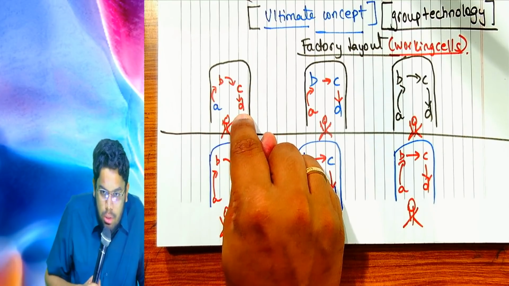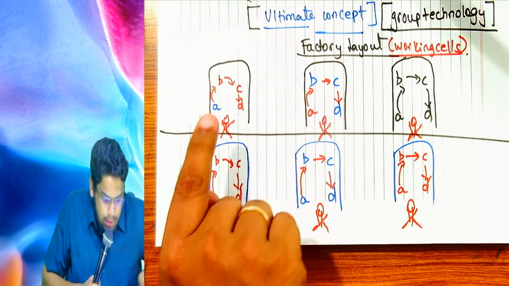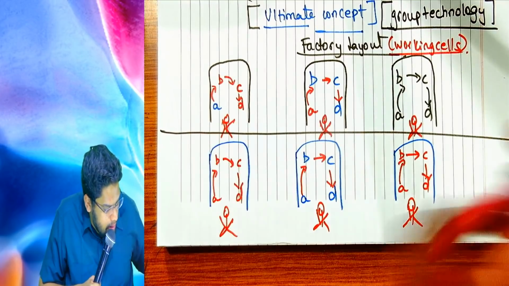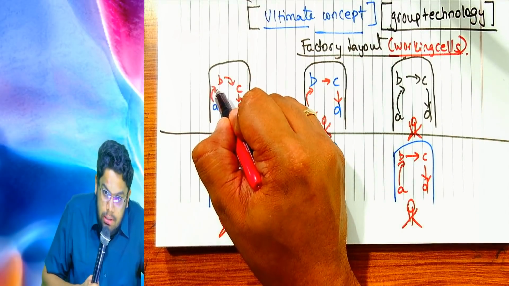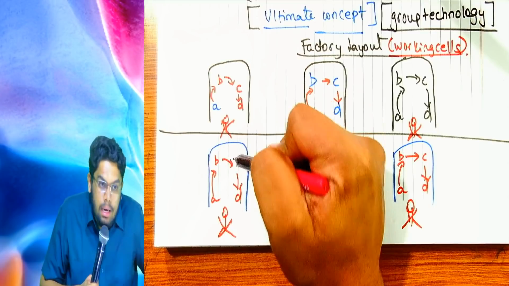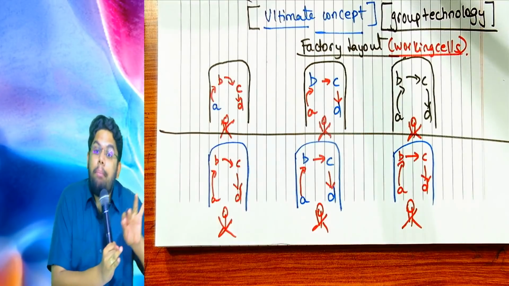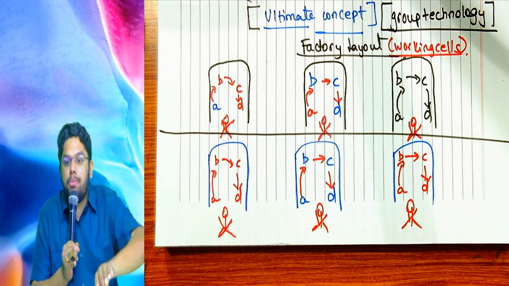So what he will do is, once he gets the raw material, he will do the machining. After that, he will immediately go and do finishing. Then he will do assembly. Then he will do packing. Then after the product is ready, he will start the next product.